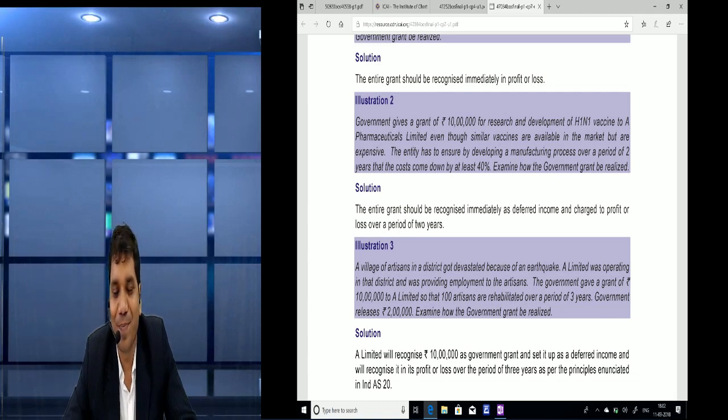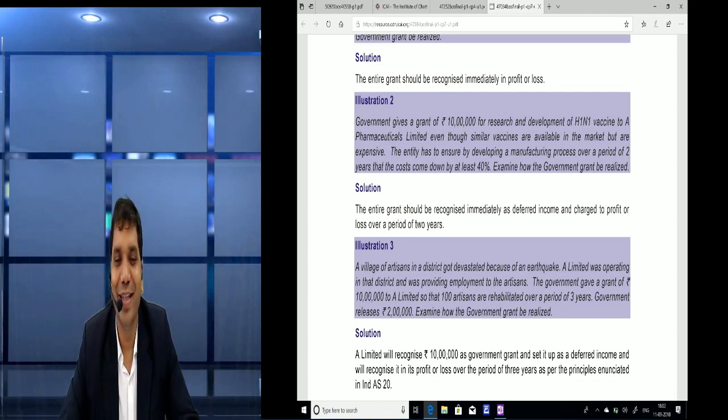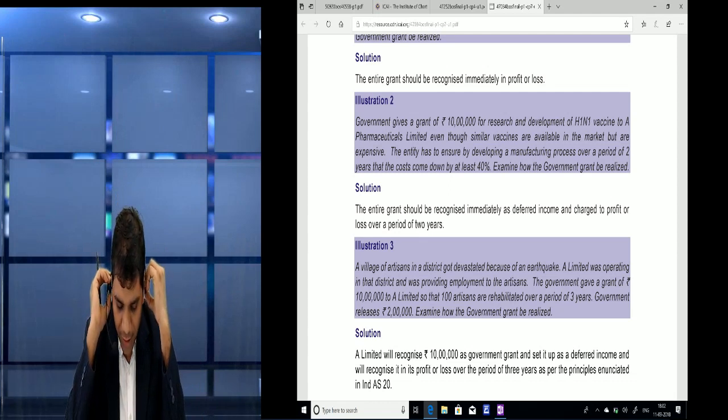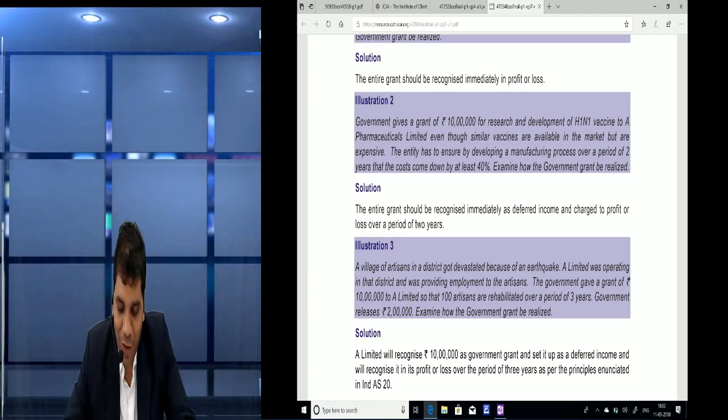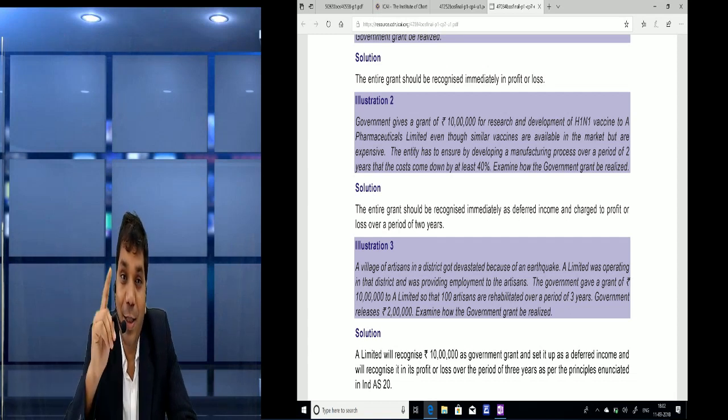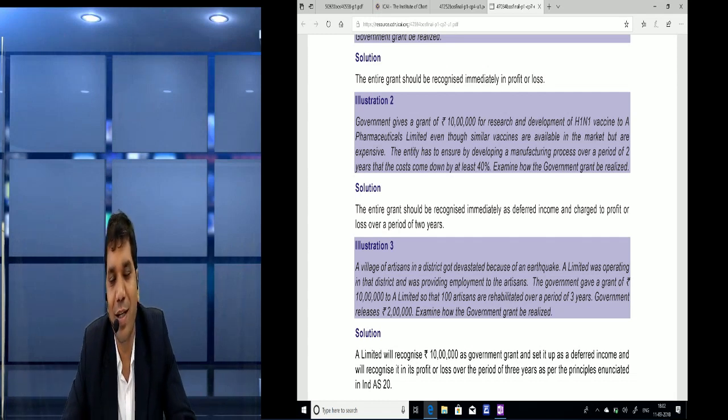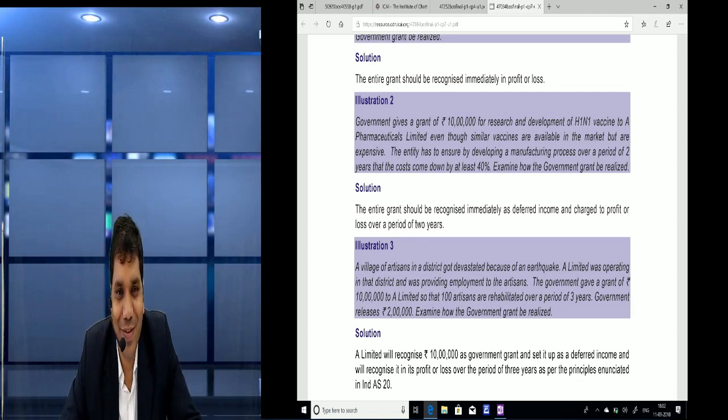Now, in the present case, step 2, they had given a government grant received for 10 lakhs with the expectation that in 2 years the price of the particular thing goes down by 40%. Therefore, step 3, we should recognize it immediately, but subject to the condition attached. If that condition is not fulfilled, then it may become refundable also, then we can defer it also. So friends, this is the way to write the answer for this question.